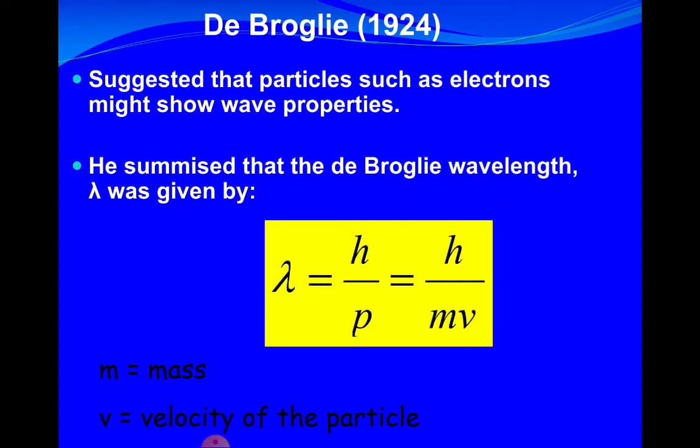He suggested that particles such as electrons might also show some wave properties, and the de Broglie wavelength lambda was given by lambda equals Planck's constant over the momentum of the particle, so that is Planck's constant over the mass times velocity.